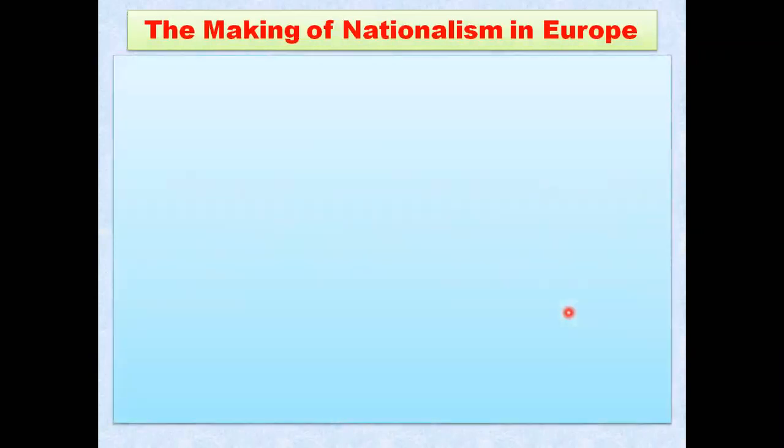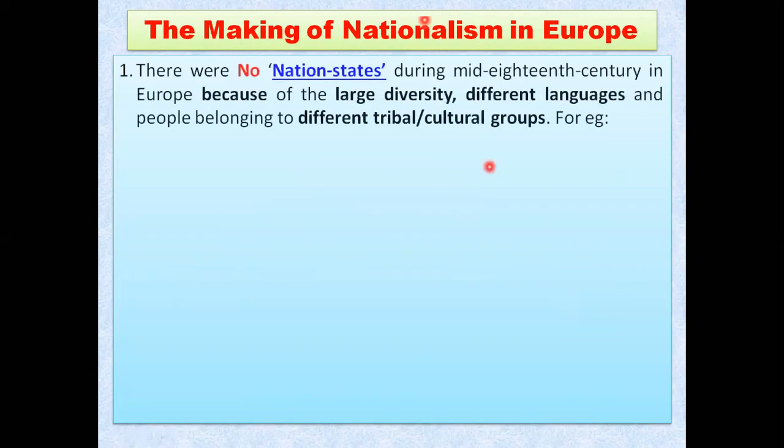The making of nationalism in Europe is really quite interesting. How did they make Europe a nationalist country? What were the things? Let me tell you first of all that there was no nation state. What do we mean by nation state here? Throughout Europe, there was no such state or country where the people shared a common language, common tradition, common flag. There were quite different types of people living in separate ways.